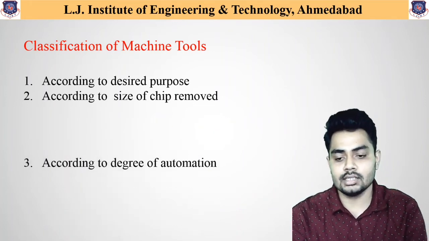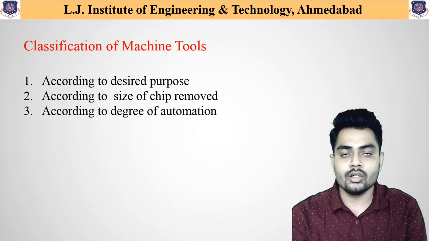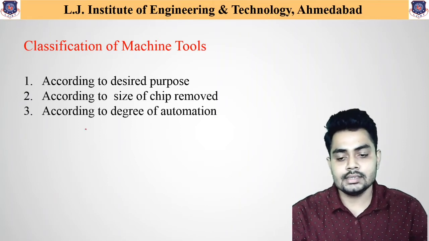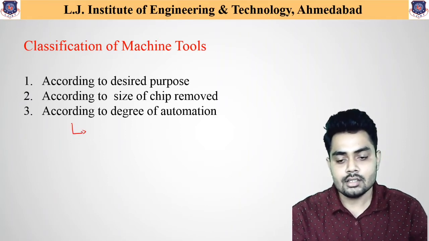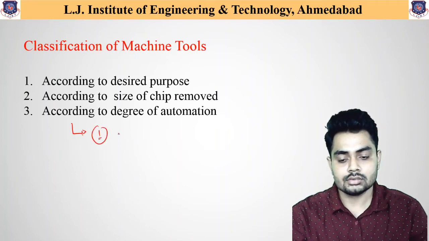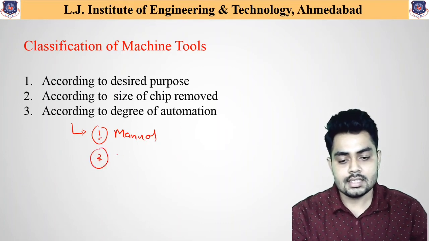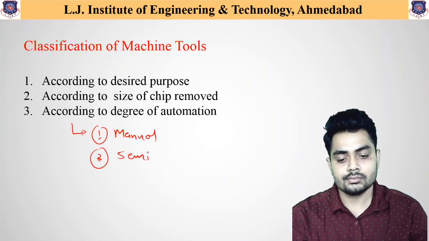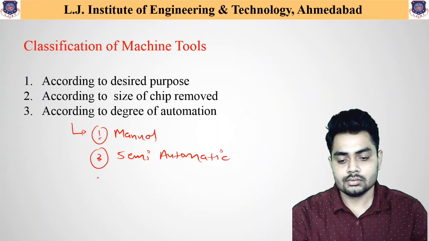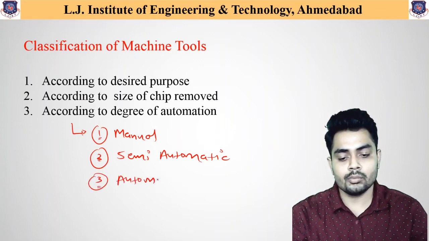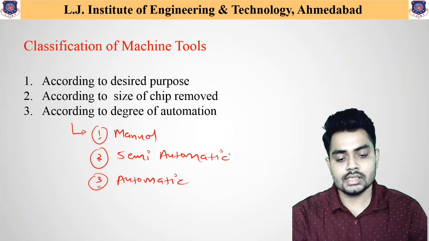Now the third one, that is according to the degree of automation. It is further classified as, first one manual, second one semi-automatic, and the third one fully automatic machine tools.